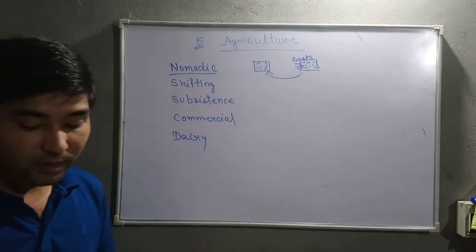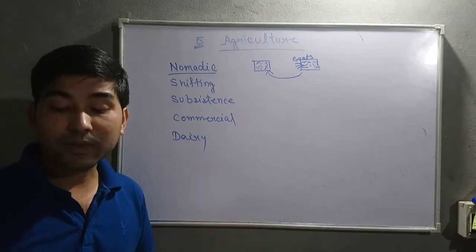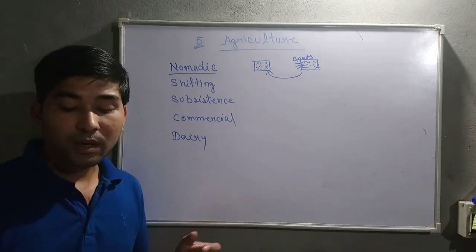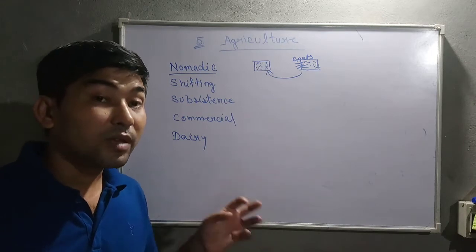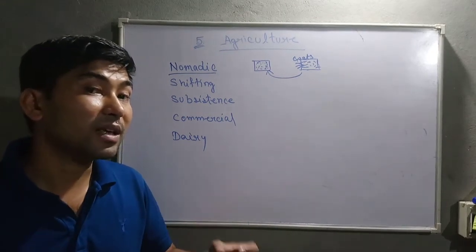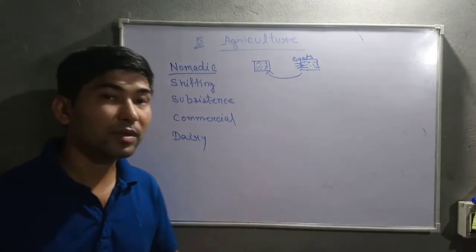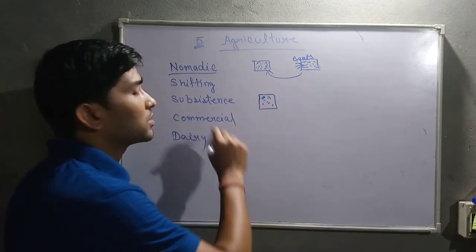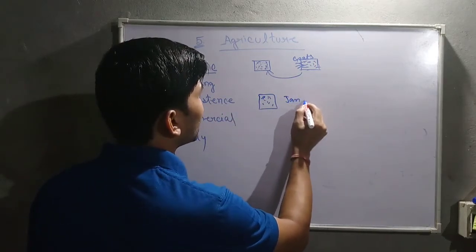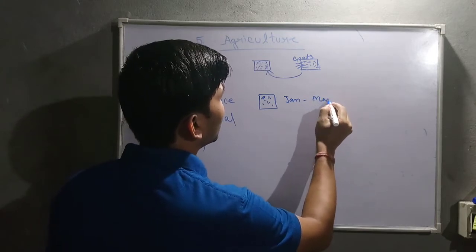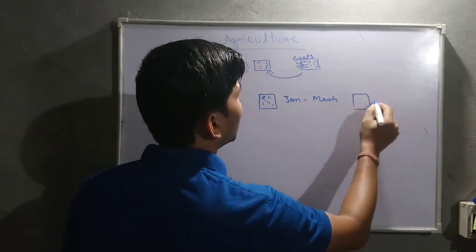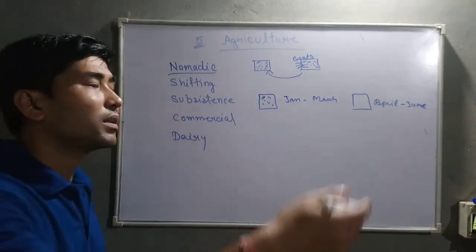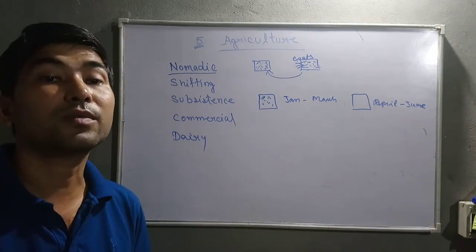Whereas in intensive subsistence agriculture, it is a type of farming where a farmer cultivates a small plot of land using simple tools and large amounts of labor. They try to grow more than one crop in the same year. So on a small plot of land, they do one crop from, suppose, January to March, another crop from April to June, like that, and then from July onwards. So within a year, 2 to 3 types of crops they grow.